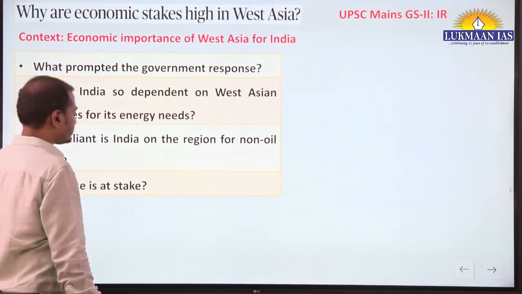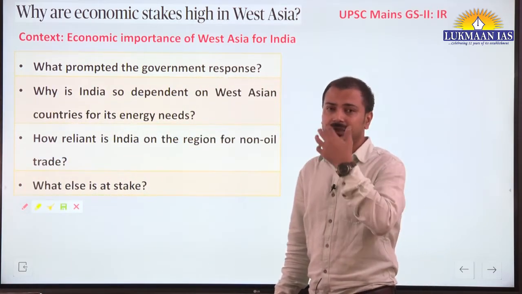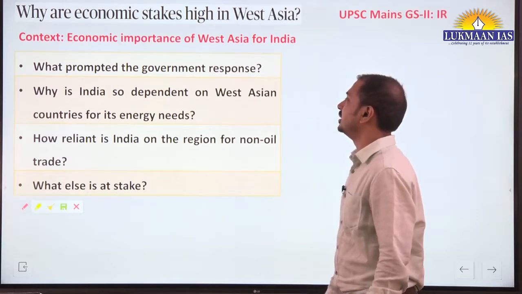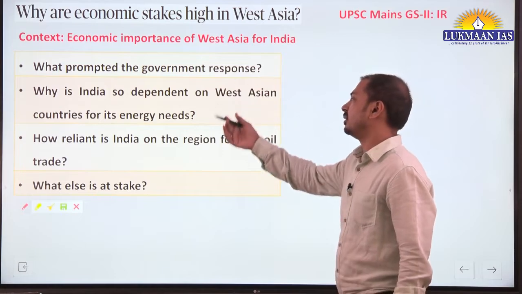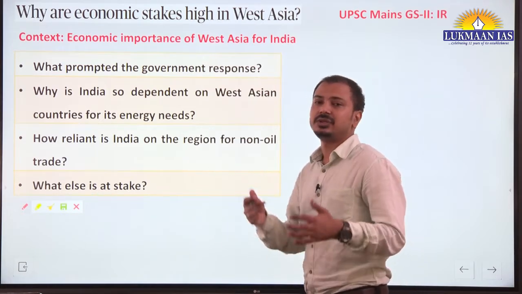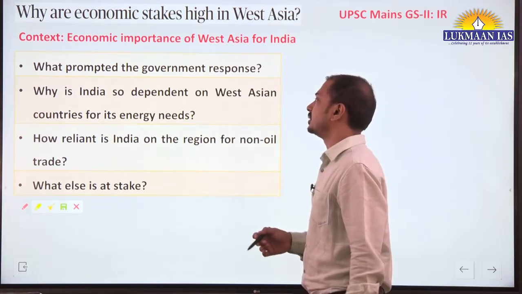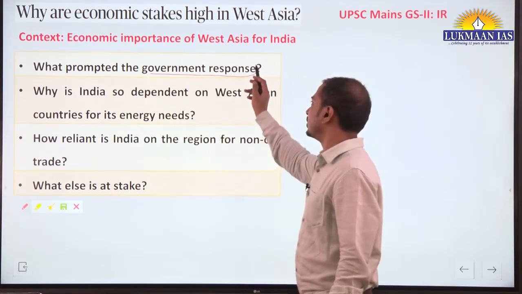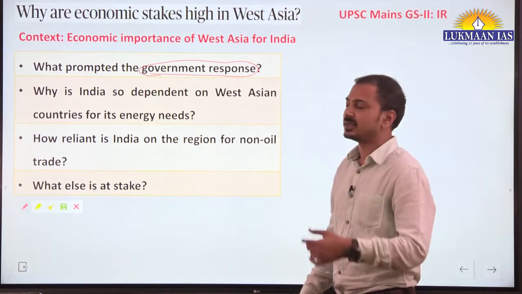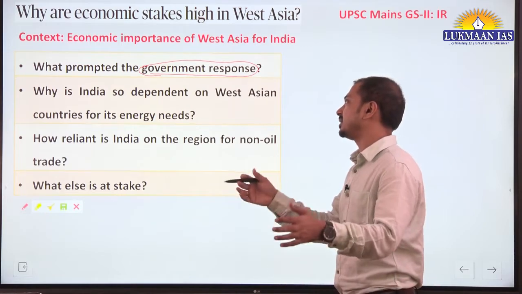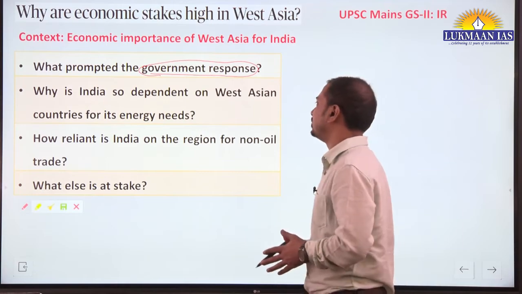Yes, so the context, you should know that the recent protest by these countries against India is due to some comments on a religious aspect. So that's why it is in news. But yes, we should have good relations with these West Asian countries because the factor here is economic importance. Now what prompted the government response? Government responded quickly, and at the diplomatic level there was outreach by the government that appropriate action is being taken against those who are spreading hatred or hate speeches.